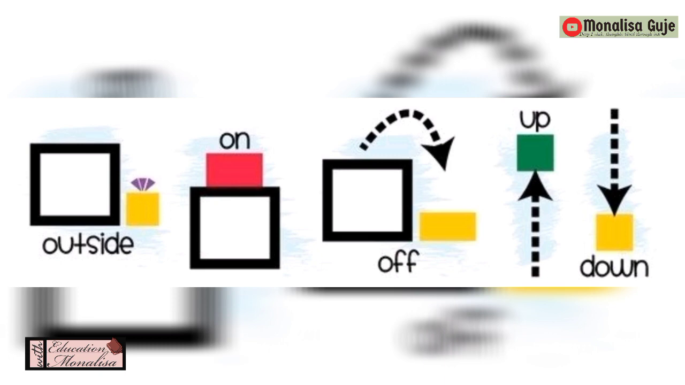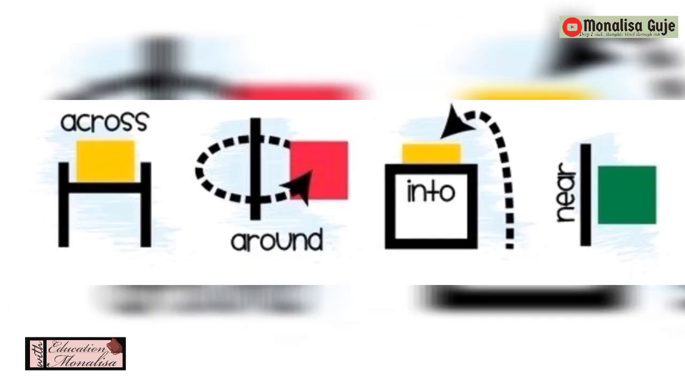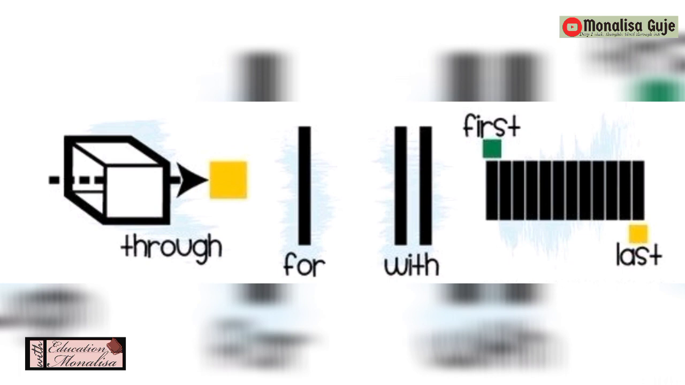I hope it is quite clear and you are understanding it well. If you have any doubts, you can always ask. Now, we'll see some other prepositions. Across, around, into, near. These are some more prepositions. The image will show you what across means, what around means. Then we have through, for, with, first, last.